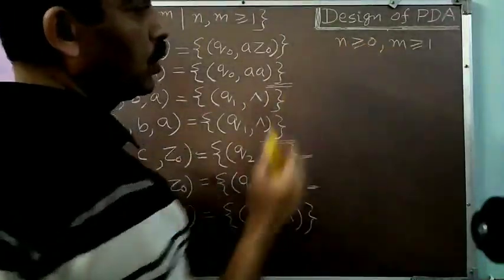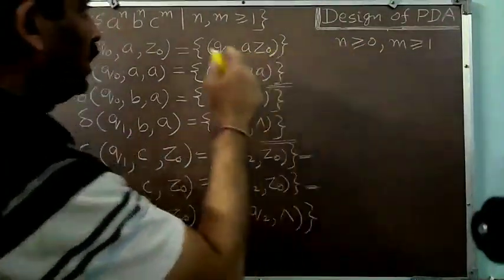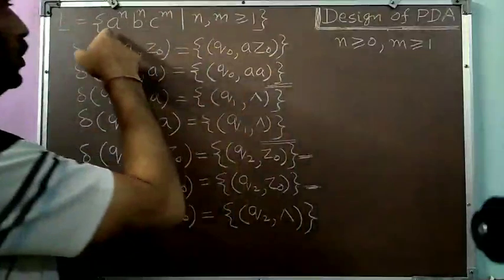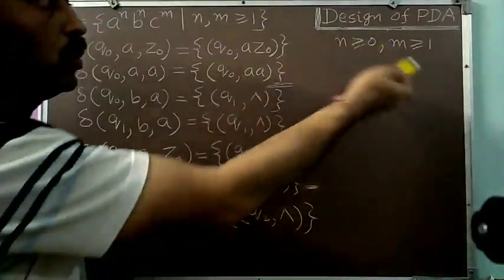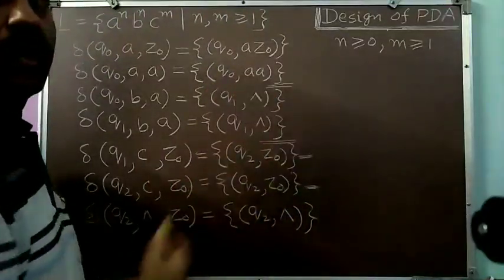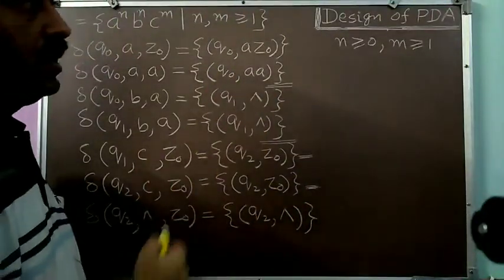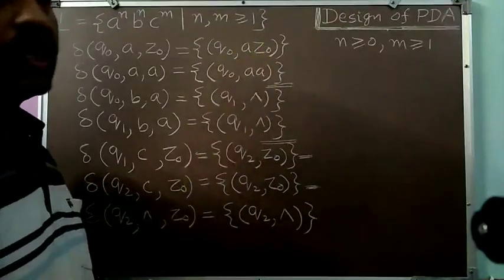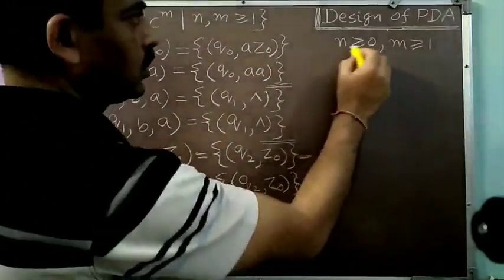But when n equals 0, then additional words where no A or no B is present will also be added to the language. So to accept these additional words, we have to add certain transitions. So what transitions should we add? For that we should assume this situation.